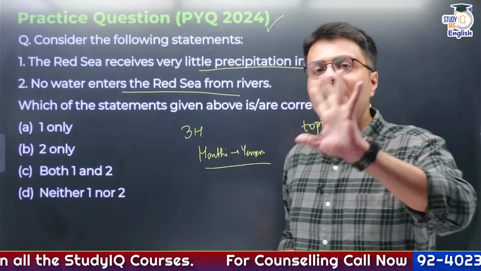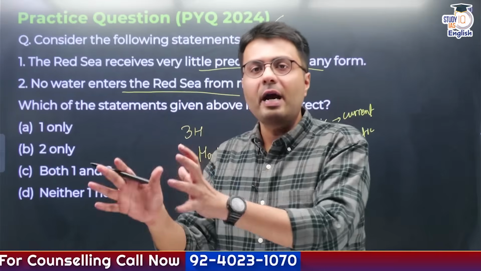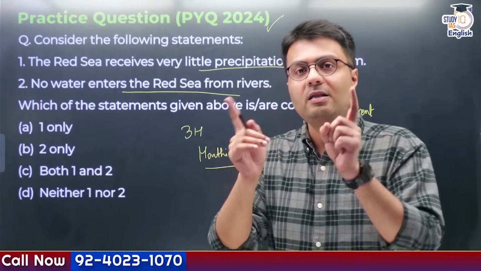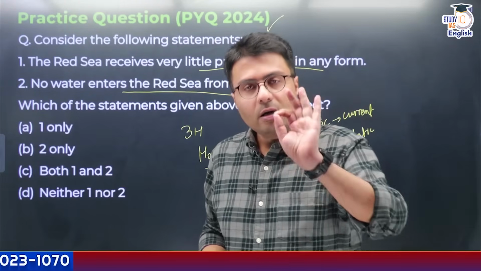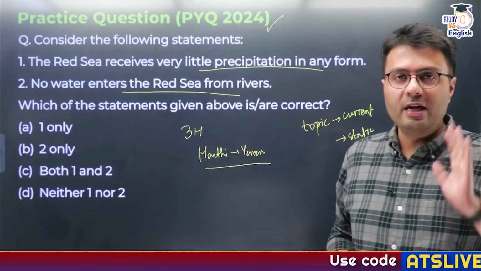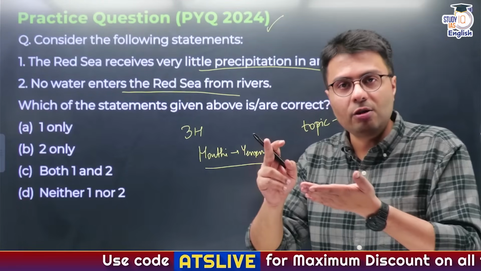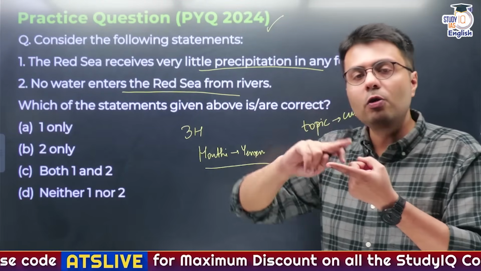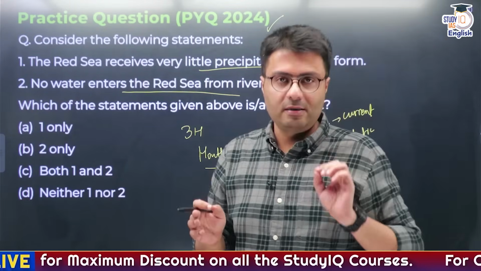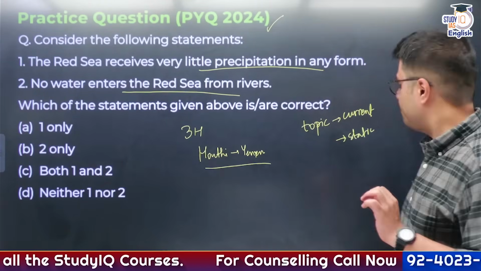So simply by reading the newspaper, you need to understand this won't be enough for you to crack the prelims. You need to have a 360-degree approach in any topic that you cover, be it a static topic or a current related topic. So suppose if the Red Sea is in the news, you need to know where the Red Sea is located on the globe. Similarly, you also need to know what the geographical characteristics of the Red Sea are, and we'll find out exactly that in our today's video.